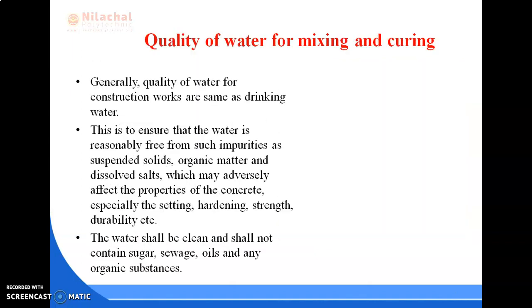Next, there are also different functions of water in concrete, like the quantity of water in the mix plays a vital role on the strength of concrete. Some water which has adverse effect on hardened concrete sometimes may not be harmless or even beneficial during mixing. So, clear distinctions should be made between the effect on hardened concrete and the quality of mixing water. So, let us discuss the different quality of water for mixing and curing of concrete.